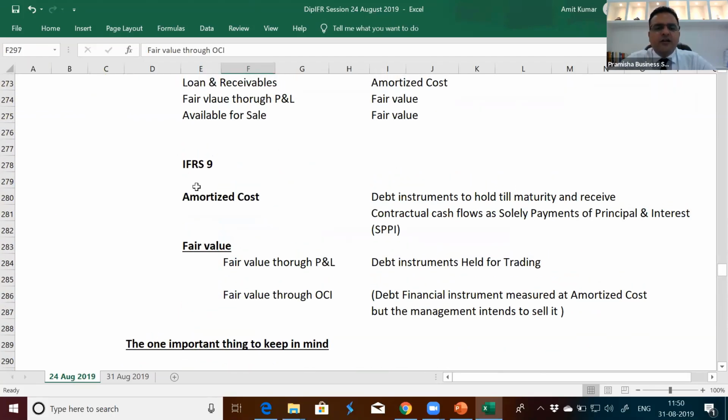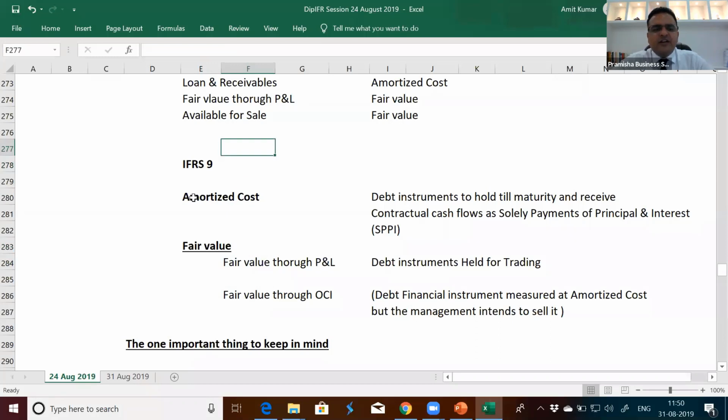They are either recorded at amortized cost or at fair value. If it is solely payments of principal and interest, we record at amortized cost. But if they are debt instruments which we intend to sell, fair value through OCI. If we are holding them for trading, fair value through P&L.